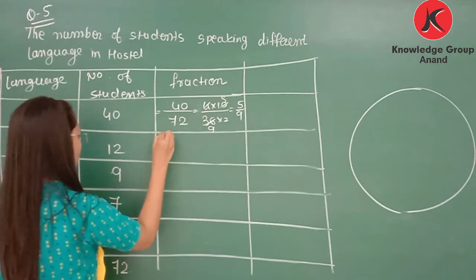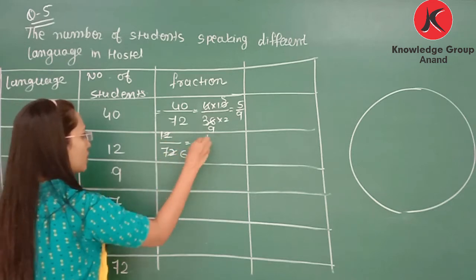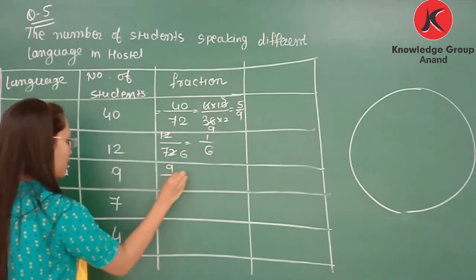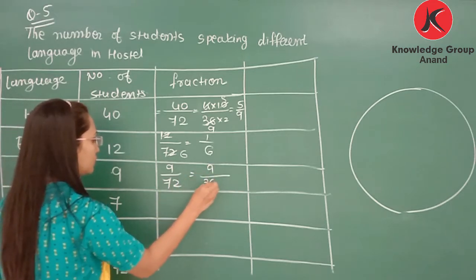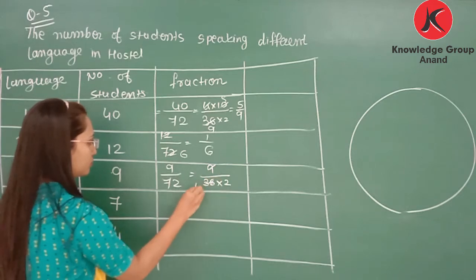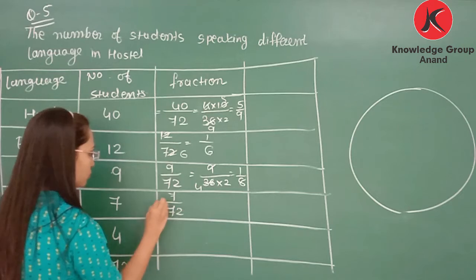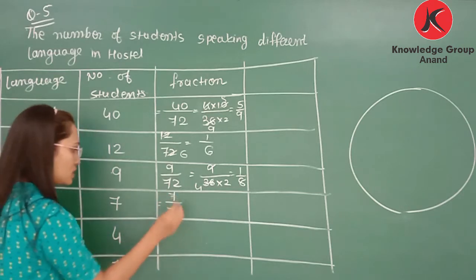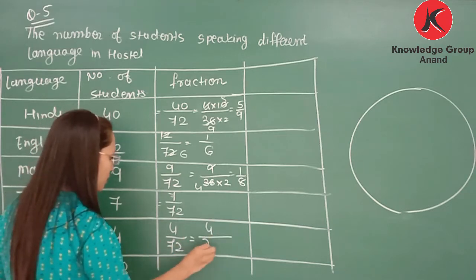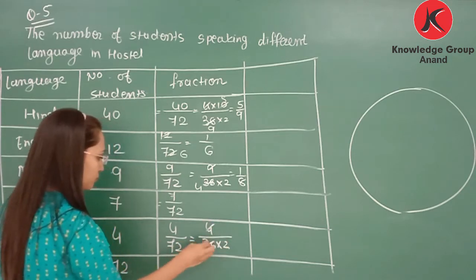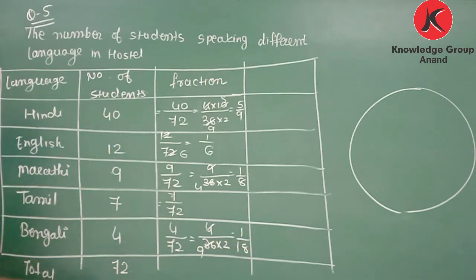Now next, 12 by 72. So it is 1 by 6. 9 by 72. So it is 1 by 8. 7 by 72. So we cannot cut any common factor for this. So it is as it is. 4 by 72. So 4 divided by 36 multiplied by 2, 1 by 18. So these are the fractions for each part.